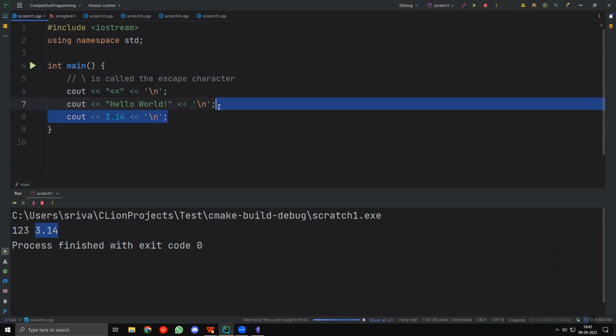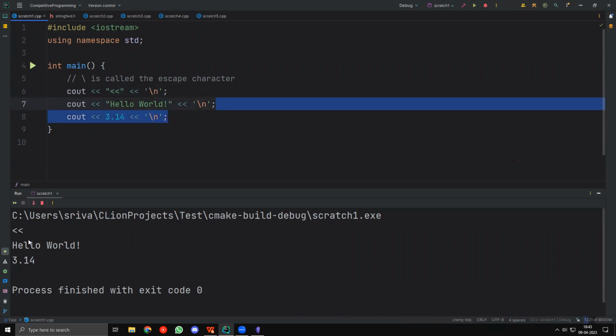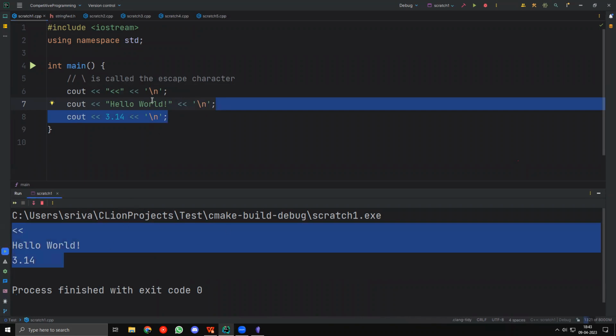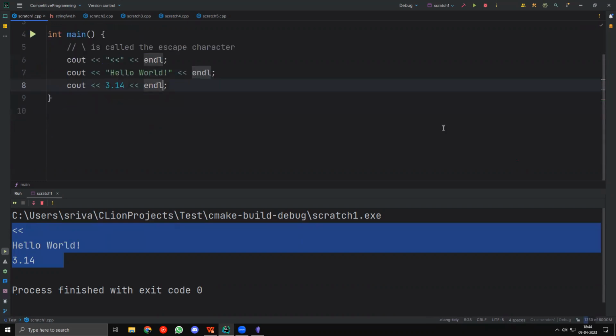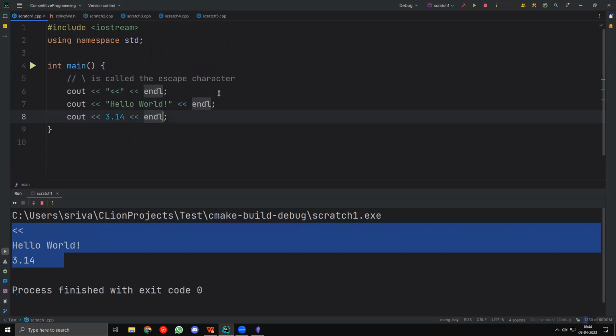Okay, fine. But if I run this again, you'll see that everything is in new lines, right? So this and endl are basically the same thing. We'll actually discuss the difference later, in a future class. But don't worry, a lot of things will be discussed in a future class. But yeah, backslash n is also a valid replacement for using a new line.